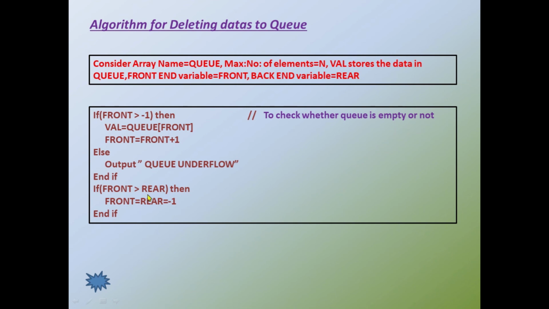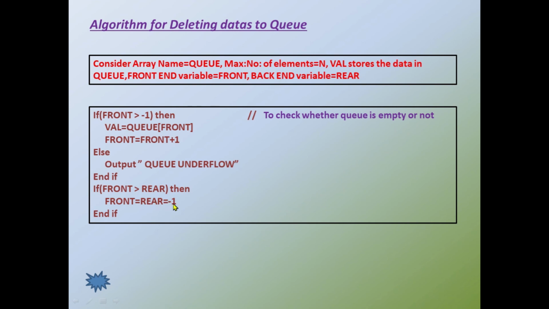Okay, so that condition is checked with the statement. If front is greater than rear, that means here also the queue is empty. So since the queue is empty, we have to rearrange the positions of front and rear, making it ready for storing the next data. Okay, so if front is greater than rear, if it is true, then front and rear should